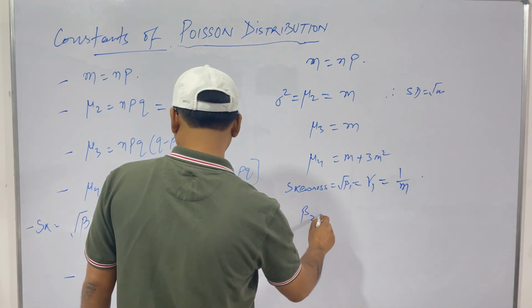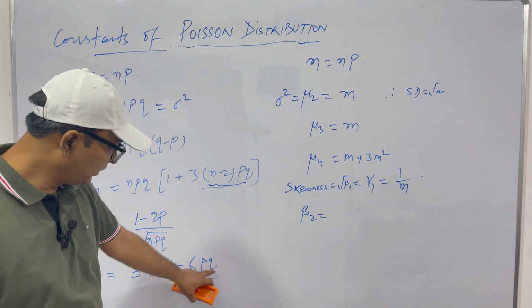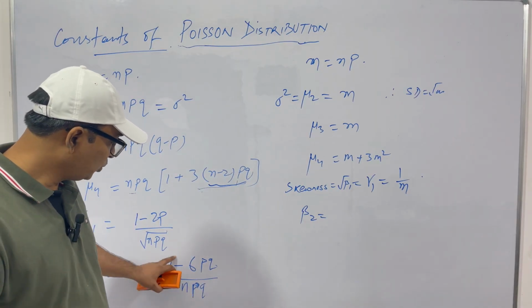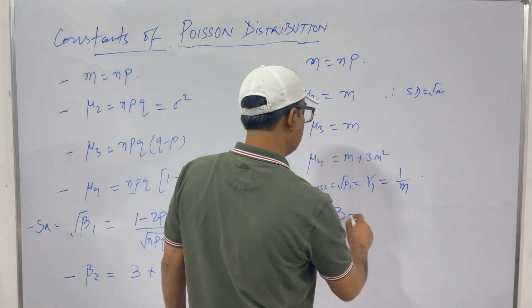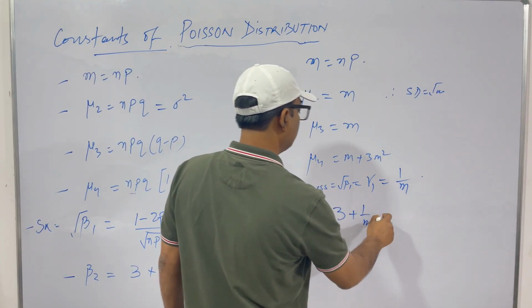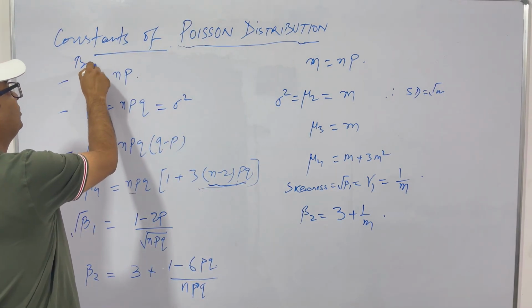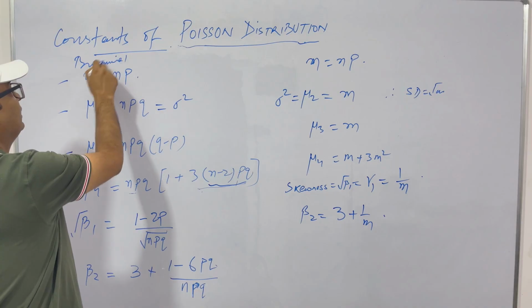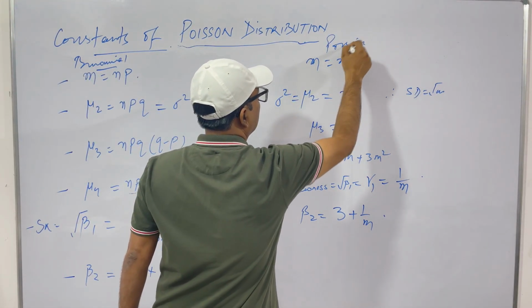Beta 2 is 3 plus 1 minus 6pq, and pq is 0 because p is very small. Therefore this is 3 plus 1 by m, so beta 2 is equal to 3 plus 1 by m. So what we finally get is, these are the binomial constants and these are the Poisson distribution constants.